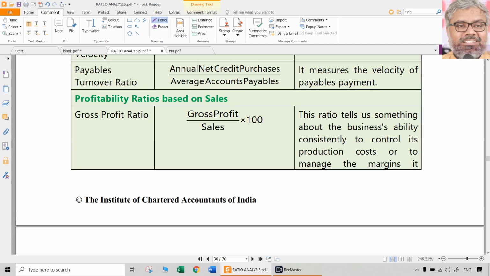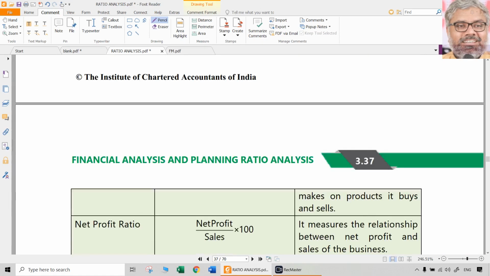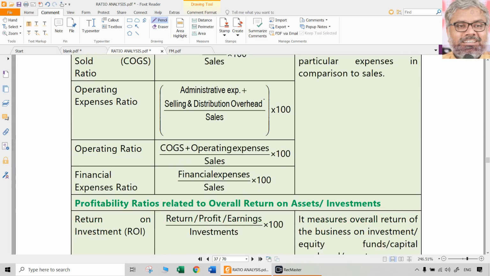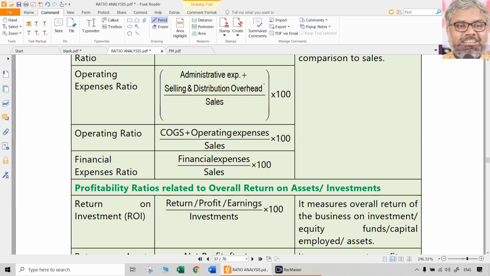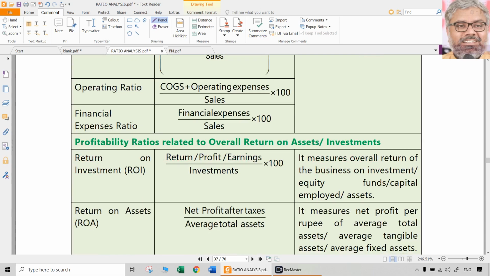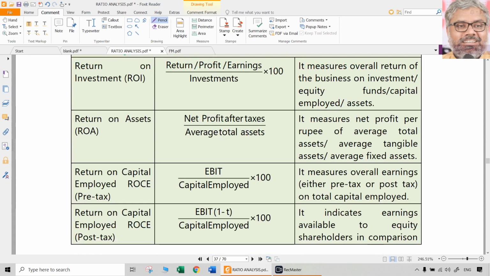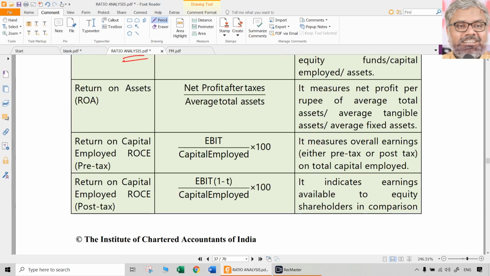So profitability ratios also are there. Gross profit ratio, net profit ratio, operating profit ratio, and expenses ratios include cost of goods sold ratio, operating expenses ratio, financial expenses ratio. And profitability ratios also can be calculated on the basis of overall assets or investment. In general, this is a generalized formula. We cannot apply that particularly.